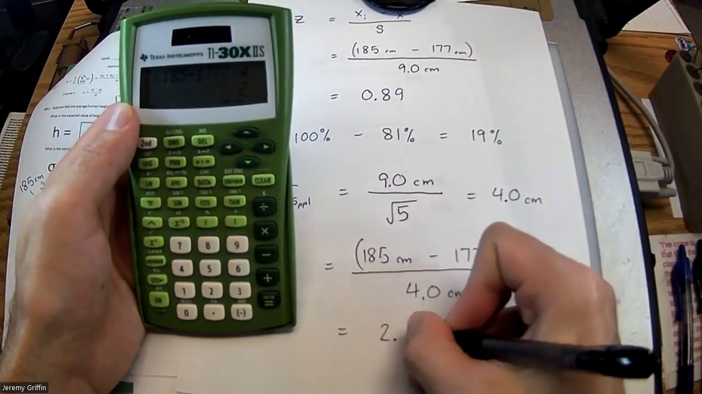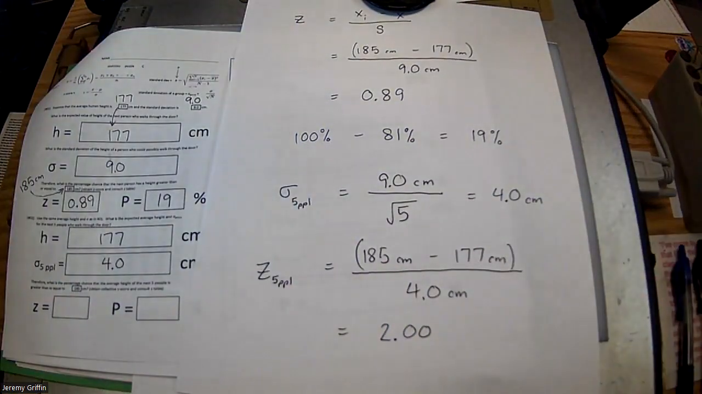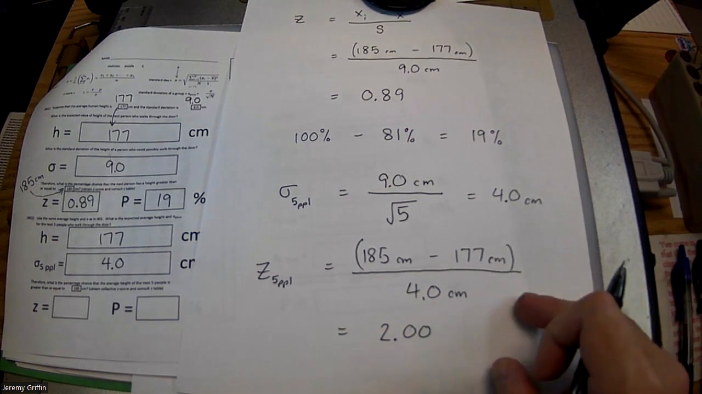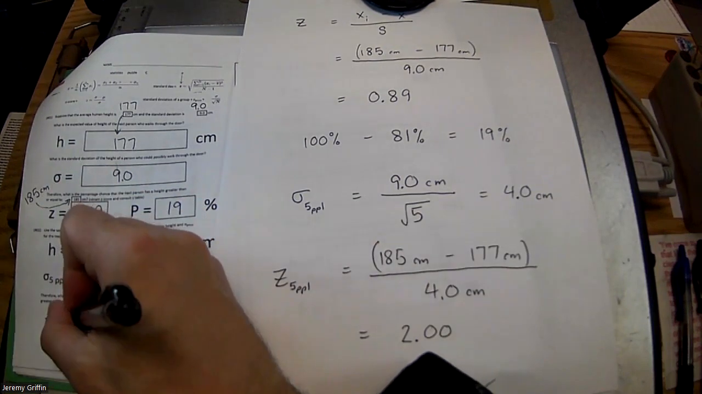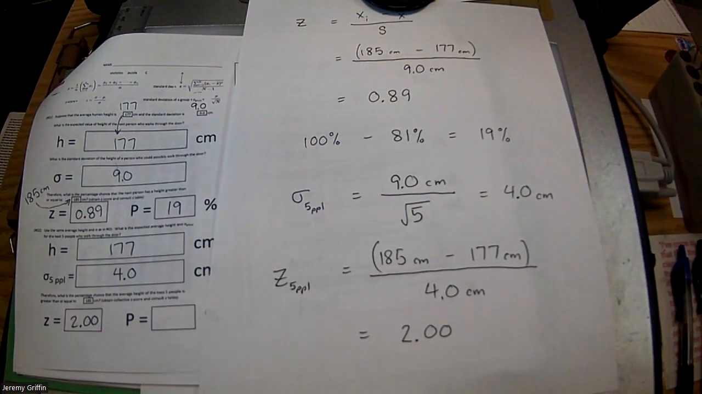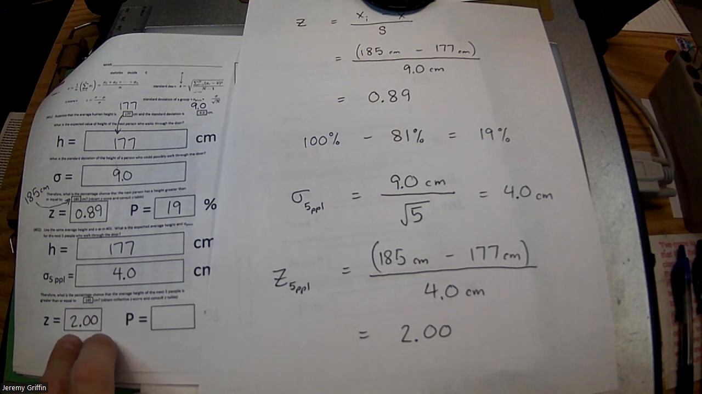And here's my new standard deviation. Or sorry, my new z-score, I should say. Divide by the new standard deviation, you get the new z-score. That number goes right here. Everybody should have their new z-score. Who does not have the new z-score? Okay, awesome. Everybody has the new z-score.